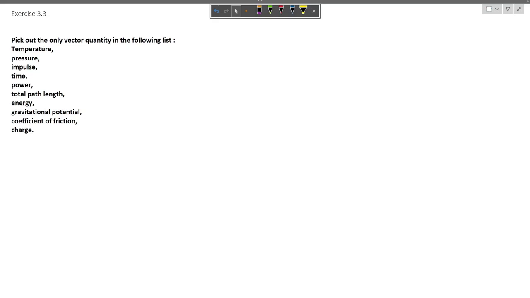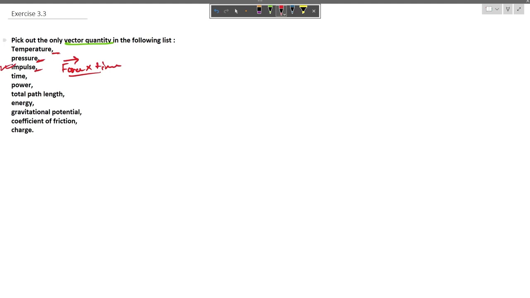The question says, pick out the only vector in the following list. So it has been stated that there is only one vector in the following physical quantities. So let us find out. You all know that temperature is a scalar quantity because it has no directional sense. It is just a scalar value. Pressure is also a scalar quantity. Now impulse is defined as force multiplied by time. Force is a vector quantity here. So we can say that this is the only vector quantity present.